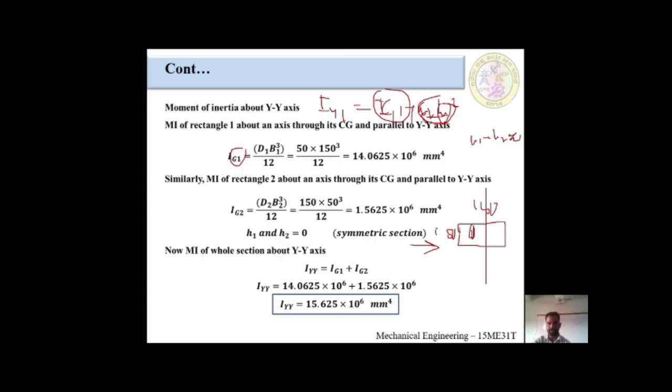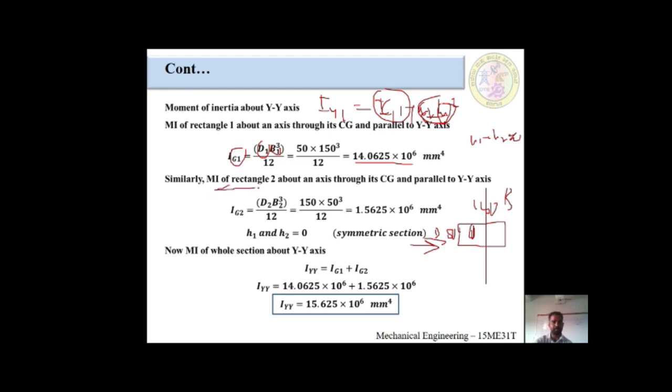This we call D, this we call B. First we are seeing D, for that reason I am taking D, second we are seeing B, so D B cube divided by 12. 50 is the D value into 150 is the breadth value cubed, divided by 12. After putting in the calculator we will get 14.0625 into 10 raised to 6 millimeter raised to 4. Like this only we have to calculate.